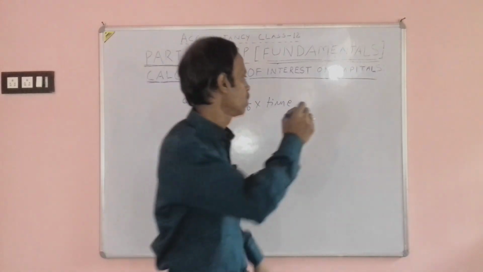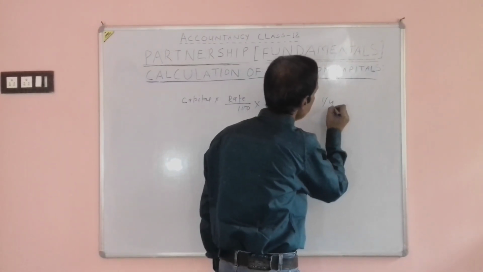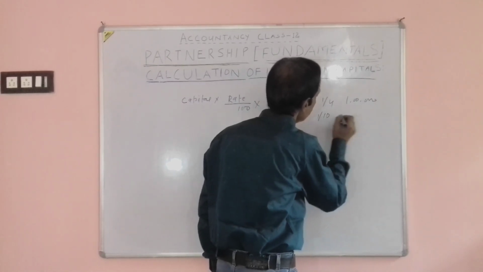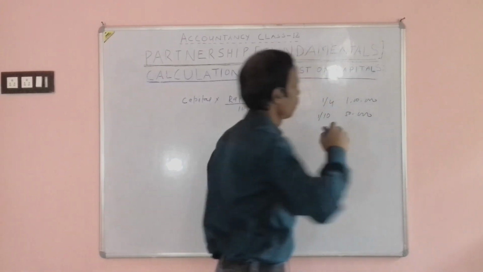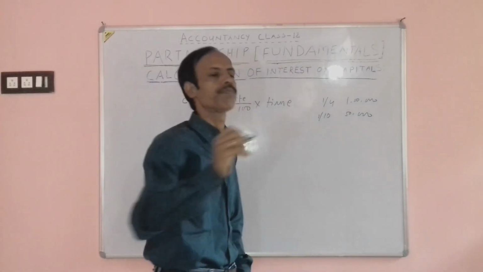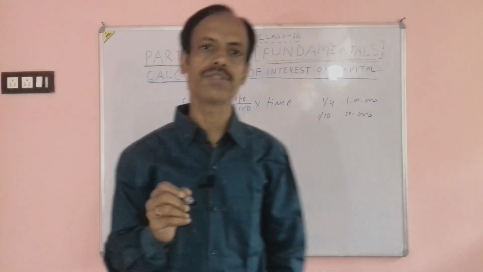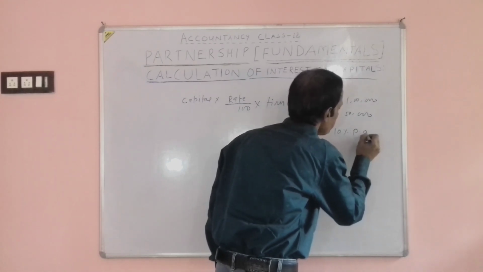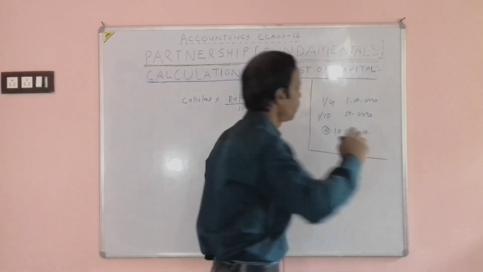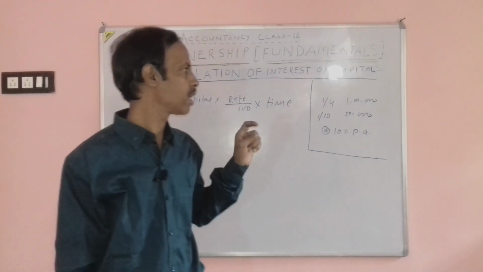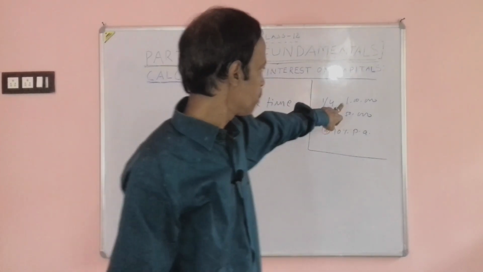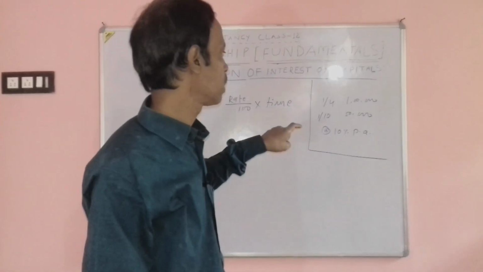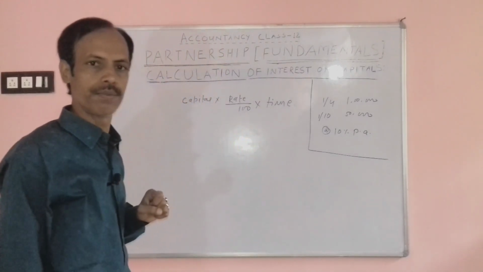Suppose A has contributed rupees 1 lakh on 1st April and he has further contributed rupees 50,000 on 1st October, and the partnership deed permits interest at the rate of 10% per annum. How will interest on capital payable to A be calculated? His contribution is rupees 1 lakh for the whole year and his further contribution is rupees 50,000 for 6 months.